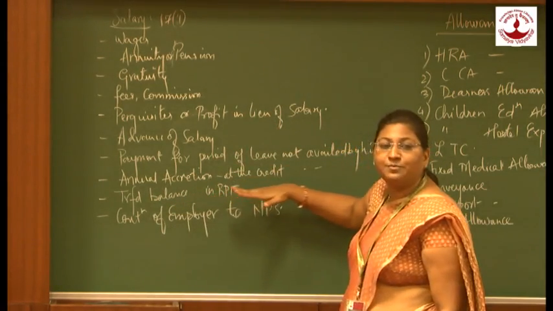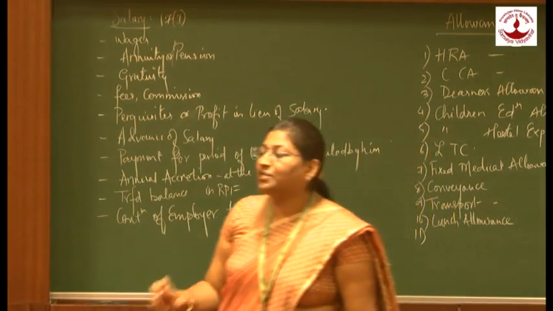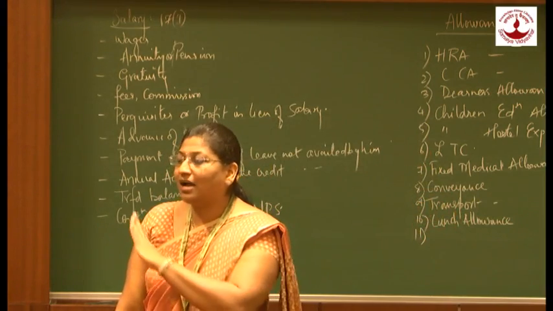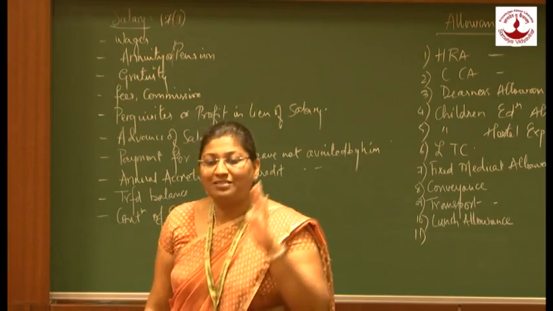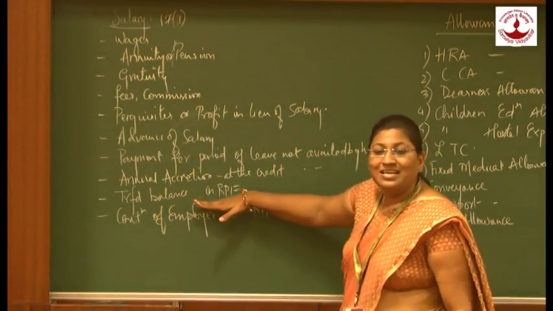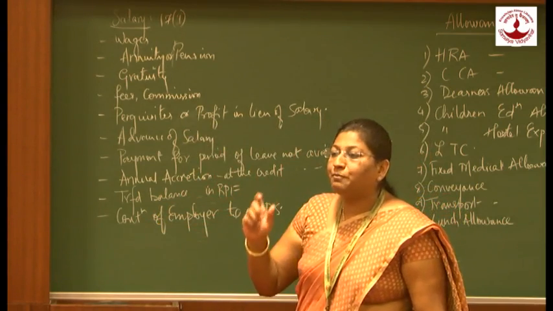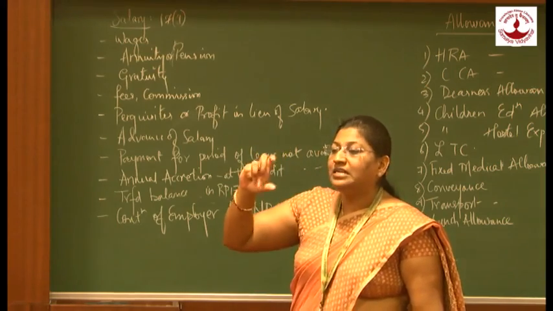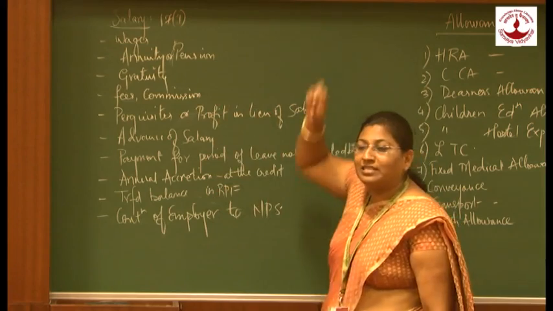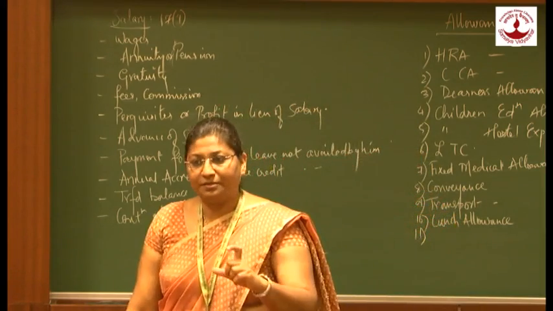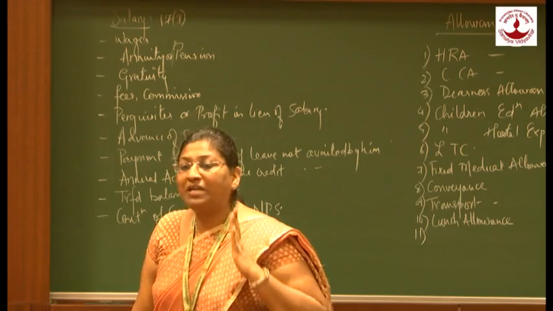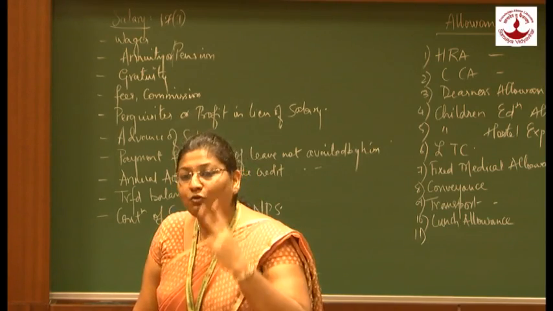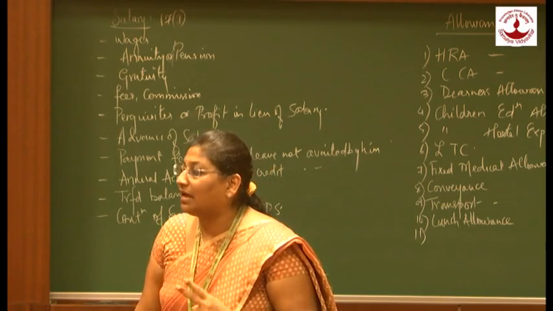Transferred balance in recognized provident fund over and above the limit set under section 10(12) is also taxable. As per section 10(12), the limit is 12% of salary. That means if the employer is contributing over and above 12%, then that amount above the limit is considered part of salary. For example, if the employer is contributing 14%, then over and above is 2%, right? Then that 2% is considered as a part of salary.